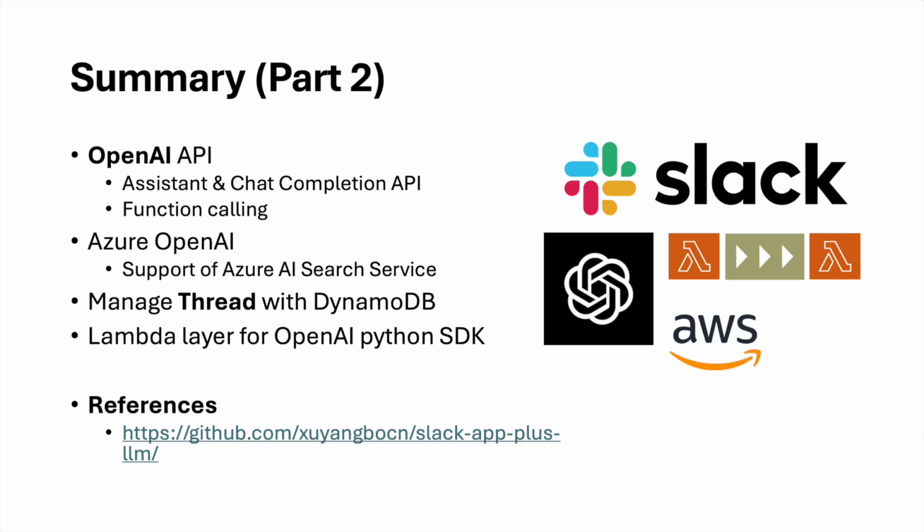In summary, as a continuation from the last video, we built an integration with OpenAI on top of the Slack event handler, which brings ChatGPT into the Slack workspace. If we add the Slack app to a channel, multiple people can interact with OpenAI at the same time. Our integration also supports OpenAI features like function calls.